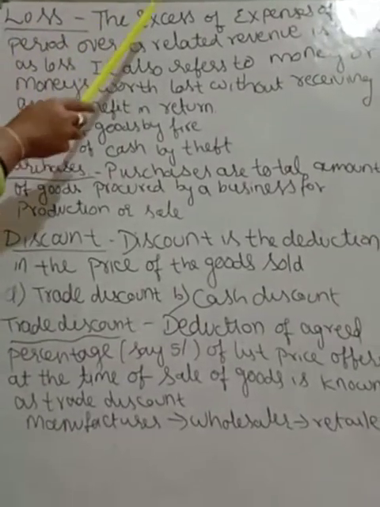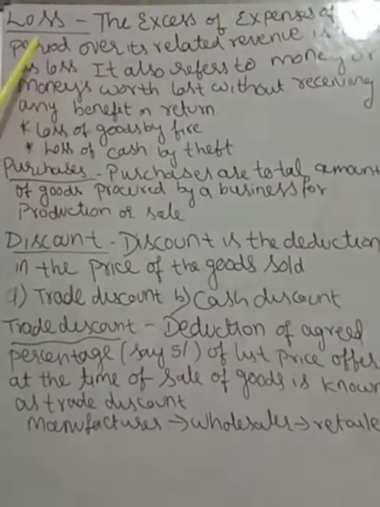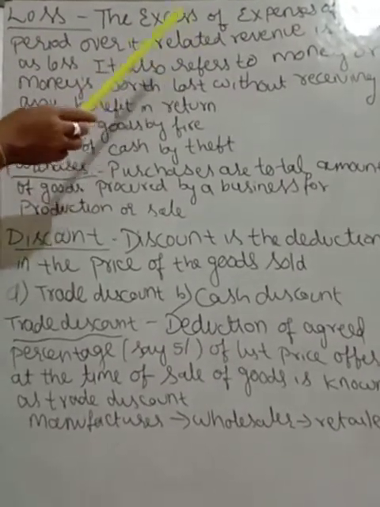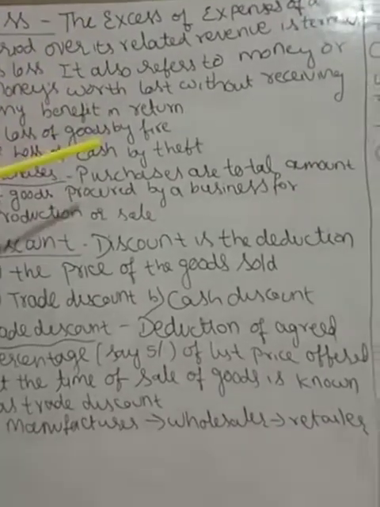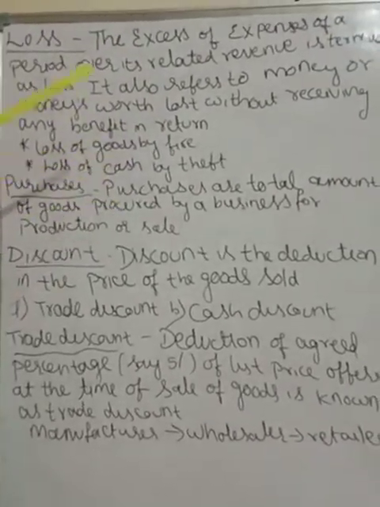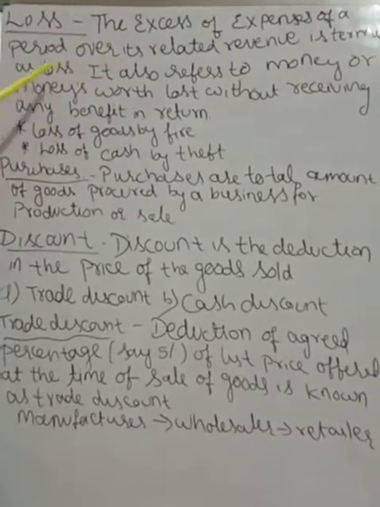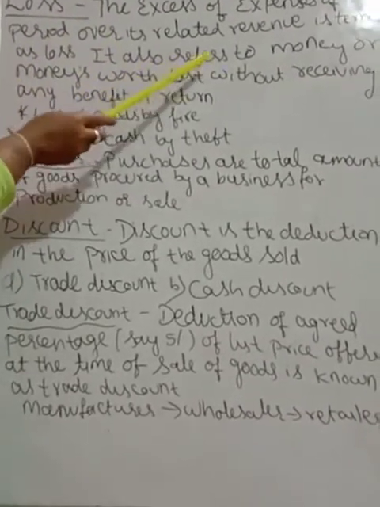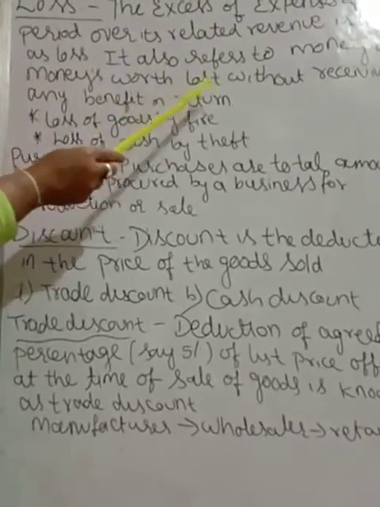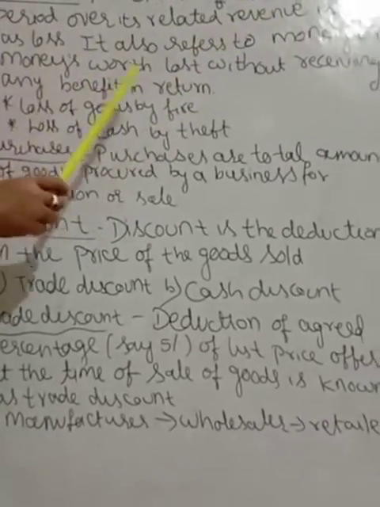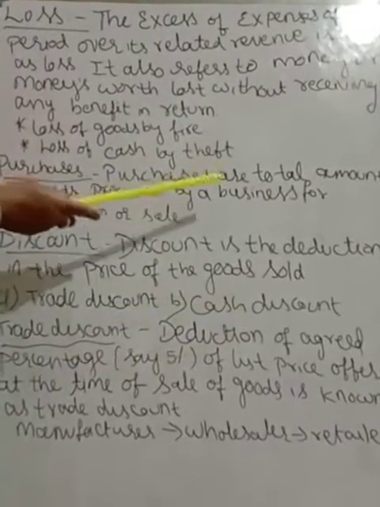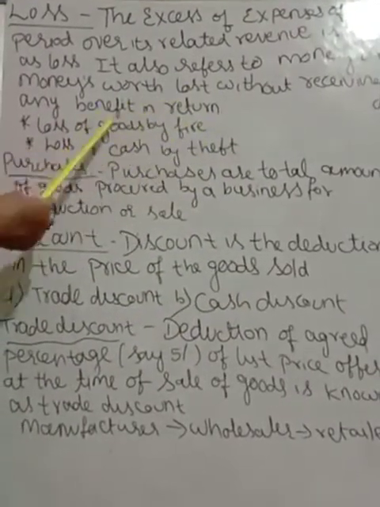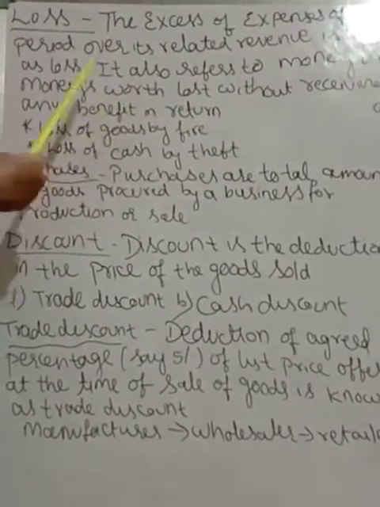Loss. The excess of expenses of a period over its related revenue is termed as loss. Here expenditure will be more than revenue. It also refers to the money or money's worth lost without receiving any benefit in return. Here we are not getting any benefit in return.